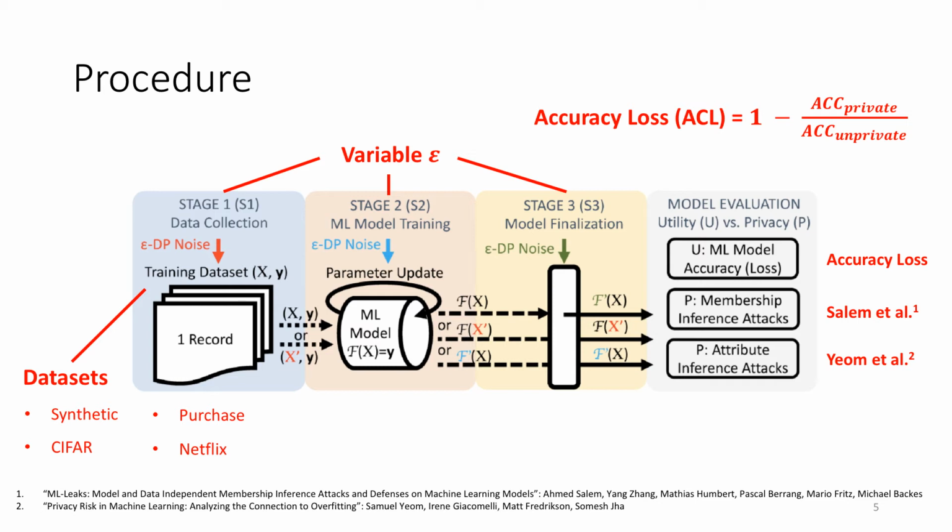You can find more details about these various datasets in the paper. As for differential privacy, we are focusing only on epsilon differential privacy, where epsilon is our privacy budget. We vary epsilon between 0.01 in orders of 10 all the way up to epsilon equals 1000. We also check the halfway point of each of those steps. We've discussed accuracy loss as the difference in prediction accuracy between a private and an unprivate model.